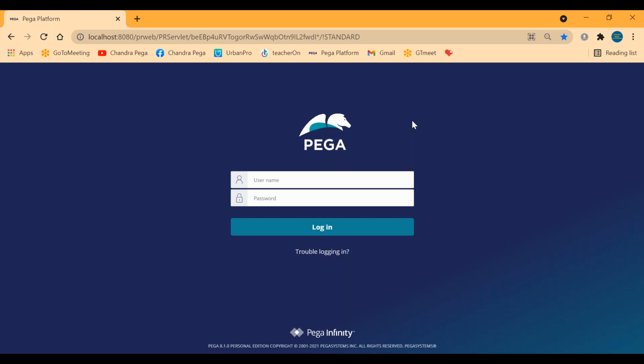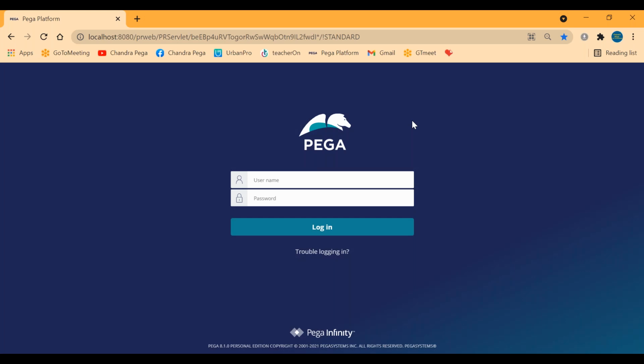Suppose if you join today, your manager or someone will be creating an operator ID for you, and with that you will log in. The next day, if 10 other people are joining, your manager will ask you to create operator IDs for them. So creation of an operator ID is a very small thing, and you should be in a position to do it anytime. The rest of the things will be a bit complicated, where the manager will not ask you to do them.